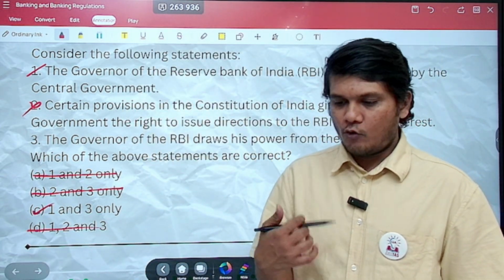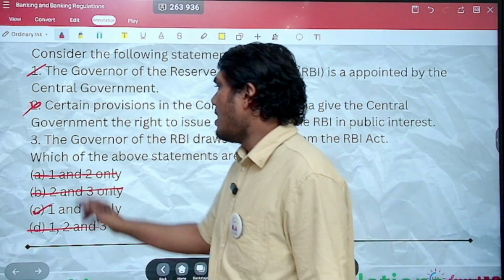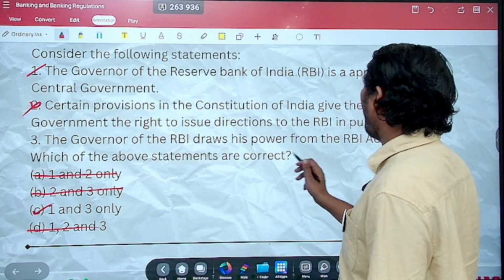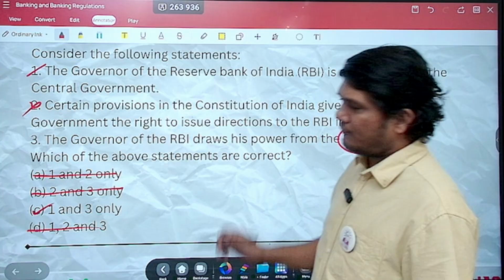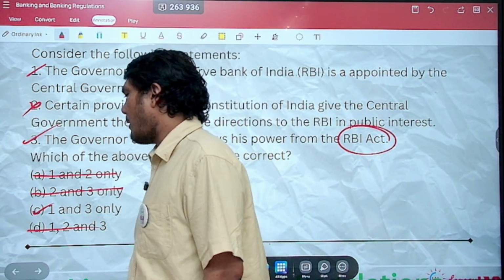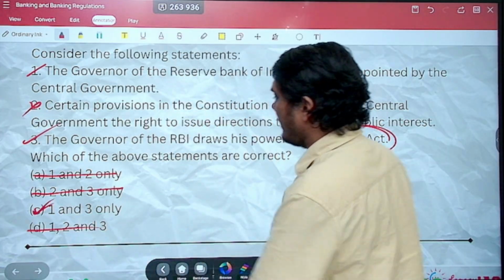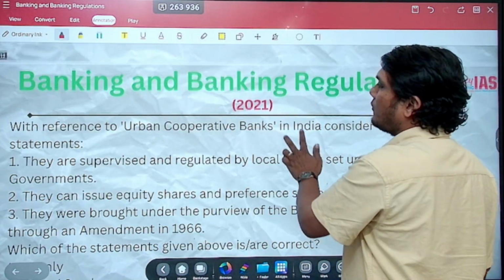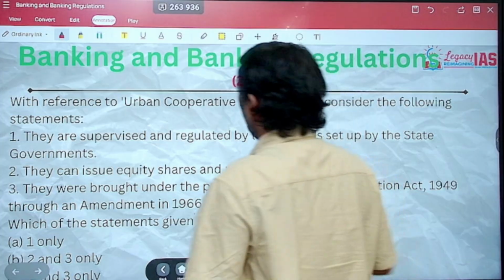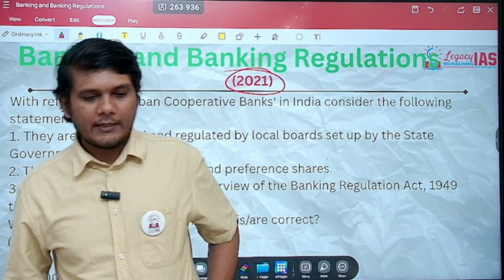But still, as we always do, let's look at the third statement. The governor of the RBI draws his power from the RBI Act. Absolutely right. The governor draws the power from the RBI Act. So statement 1 and 3 is correct. Hence the correct option here is C, 1 and 3. Let's move on to the next question, again asked in 2021 itself.